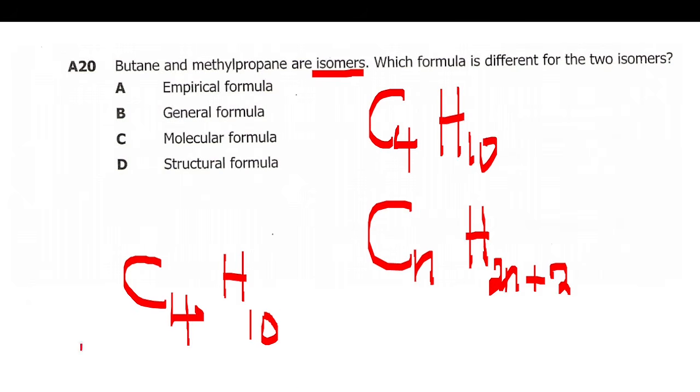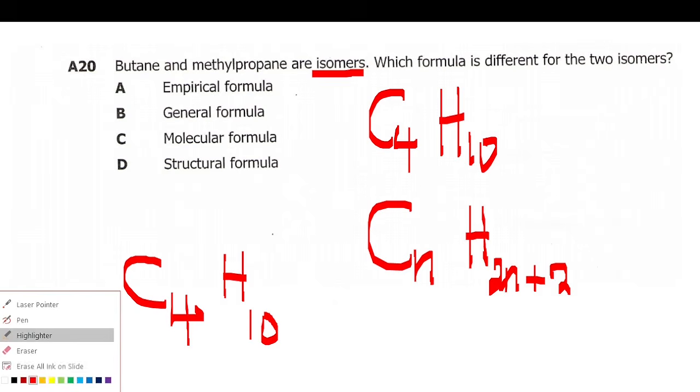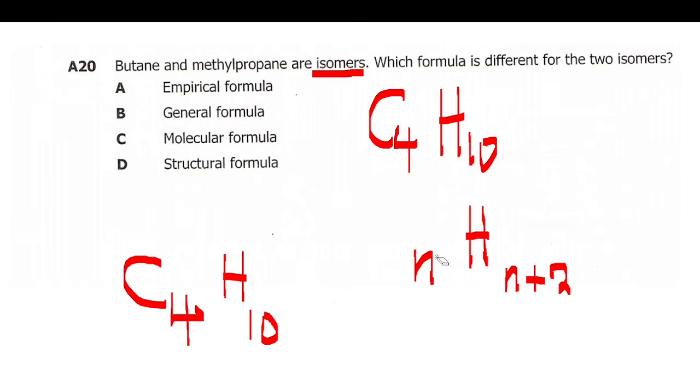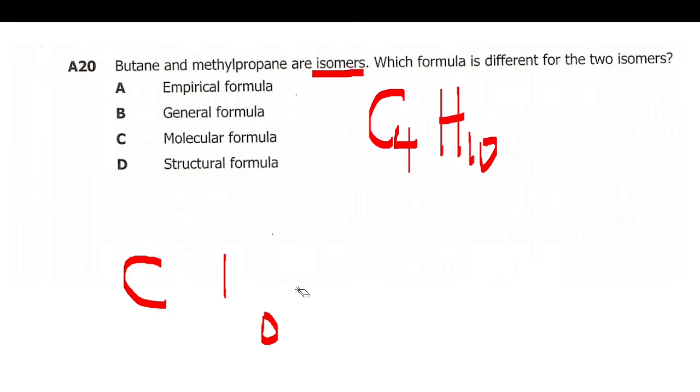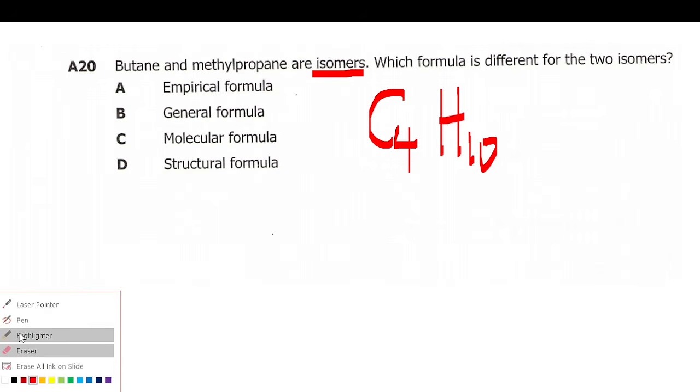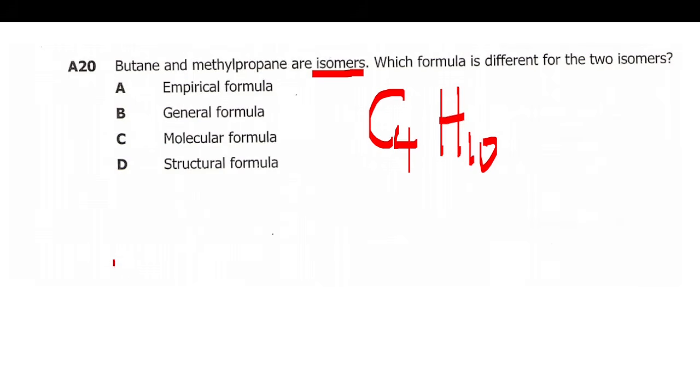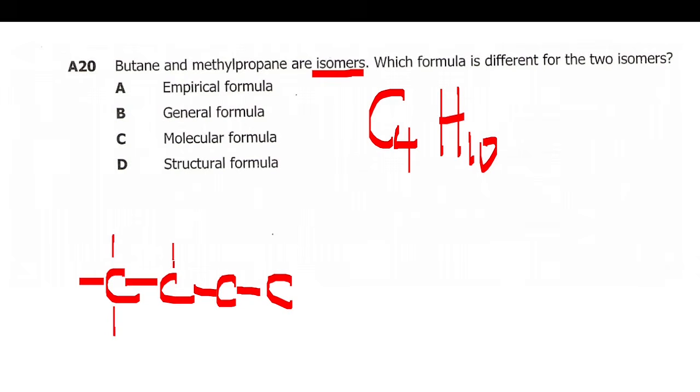So this formula now is the one I wrote. So if you were to, let me rub this, write it in the form of a structural formula, it can be written in 2 ways. So we can write this one as 1, 2, 3, 4. Then we put here 3 hydrogen here, 2 hydrogen here, also 2 here, 3 also.